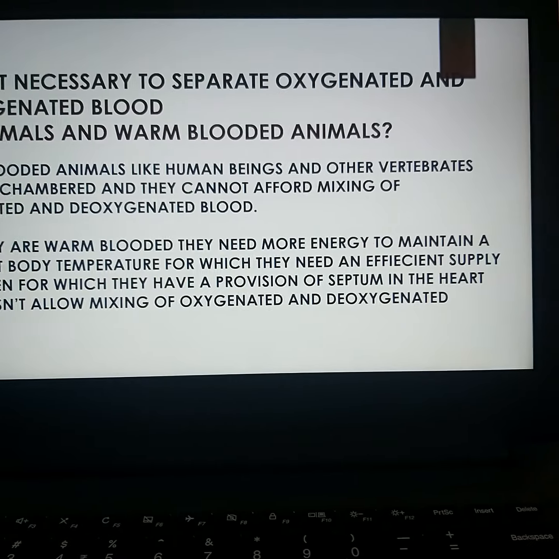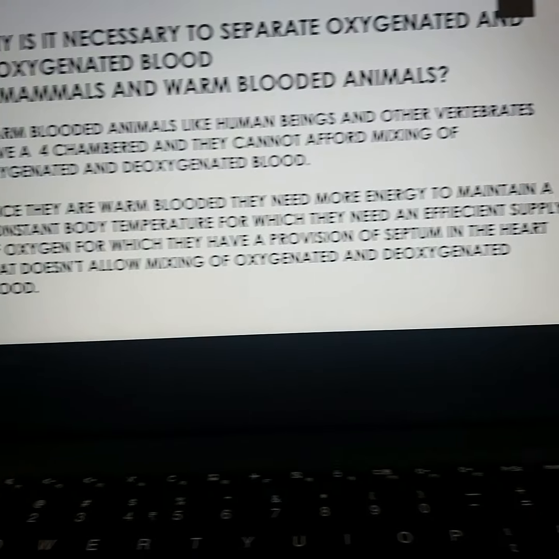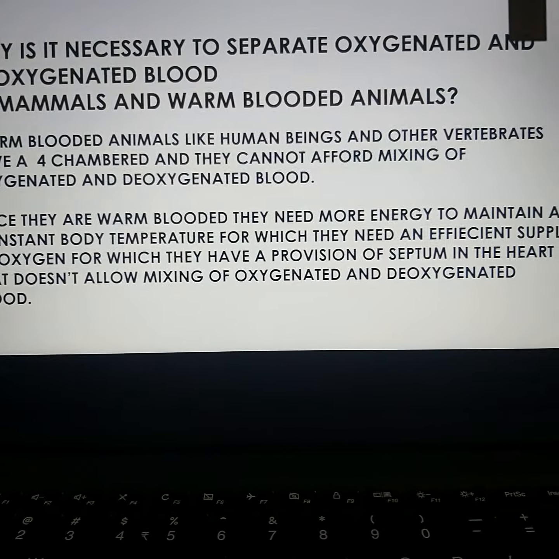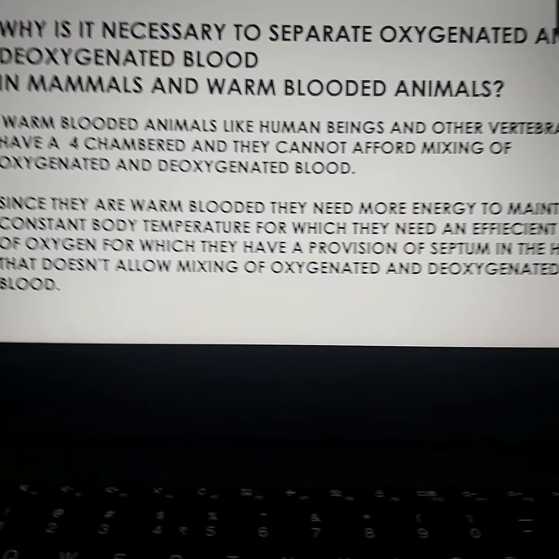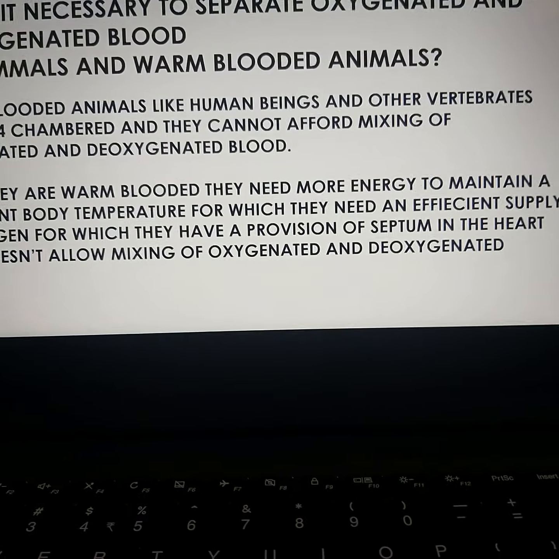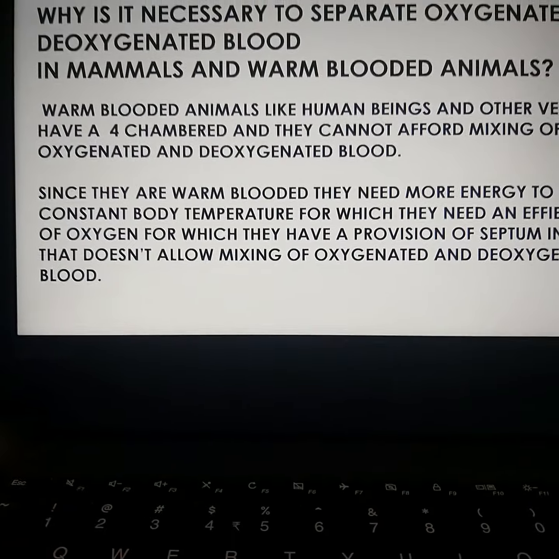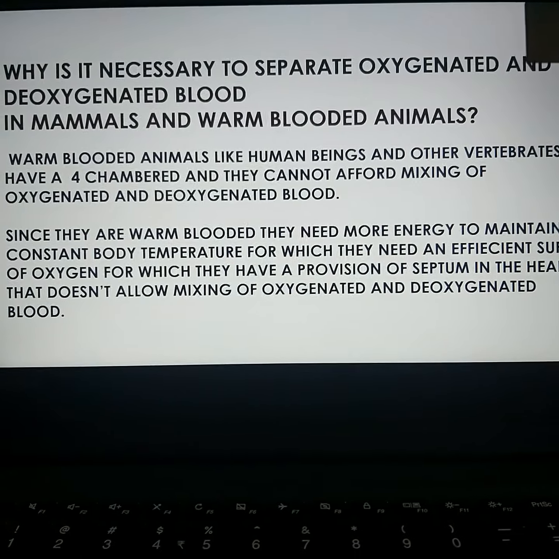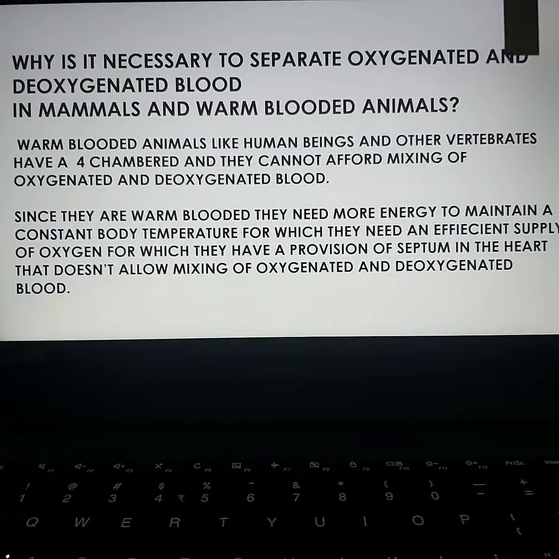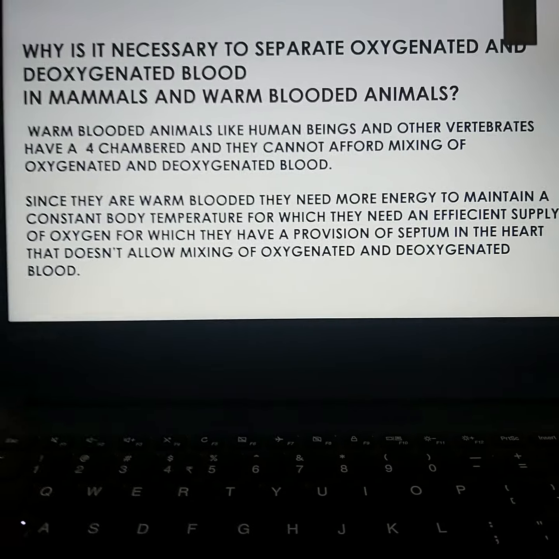Since we are warm-blooded, we need more energy to maintain a constant body temperature, for which we need an efficient supply of oxygen, and we have a septum in the heart which does not allow mixing of oxygenated and deoxygenated blood, which can be affordable in cold-blooded animals.